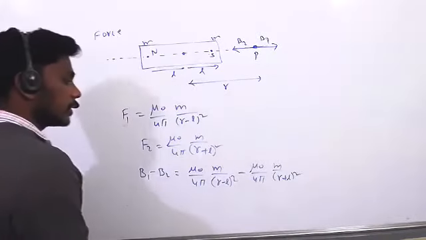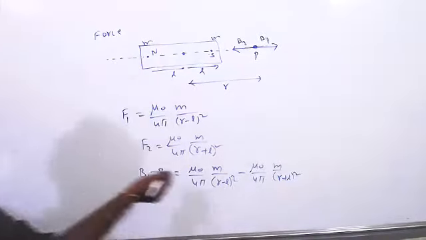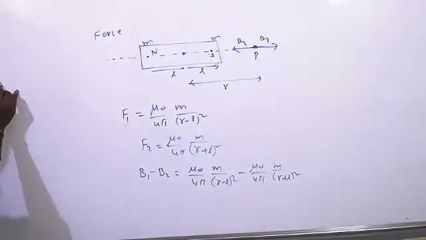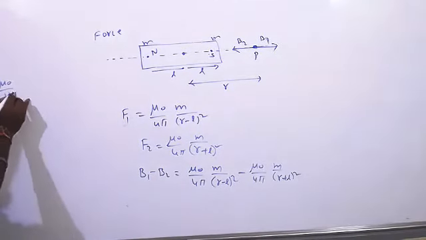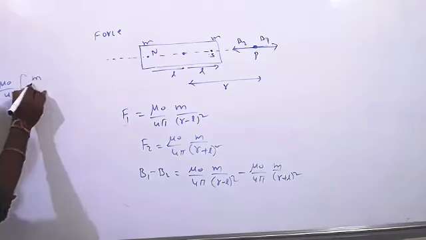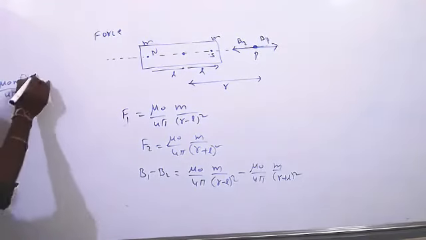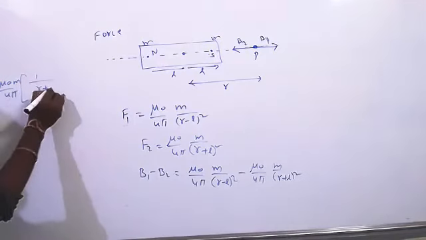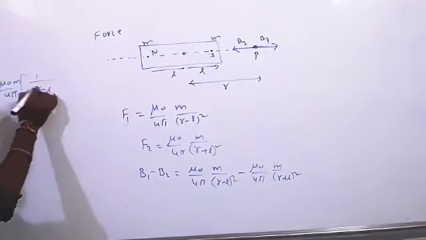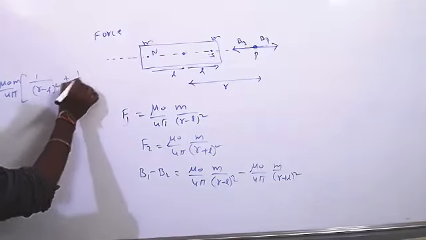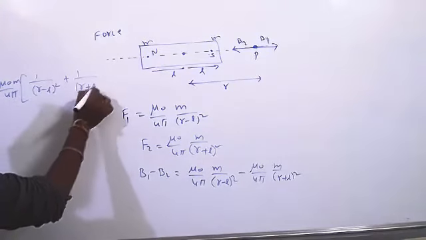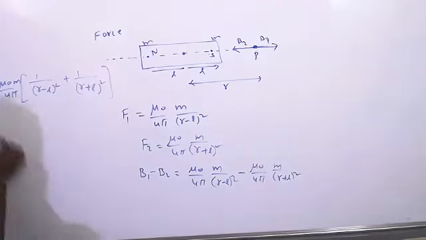Then mu naught by 4 pi common, M also common: 1 by R minus L whole square minus 1 by R plus L whole square. Calculate this. This is nothing but B net.